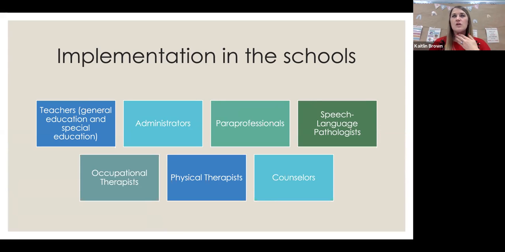And what we are trying to do too is make sure that we have both core and fringe vocabulary words on those different boards. For example, in the gym, they'll have their same core words that they're used to accessing and using, but then they'll also have those fringe vocabulary words that would be specific to the gym. So playing tag or playing ball or asking for a tricycle or a hula hoop or whatever it might be. You're not going to need those same words in art class. But in art class, they're going to need to be able to ask for paint or crayons or a paintbrush. So having those opportunities available.